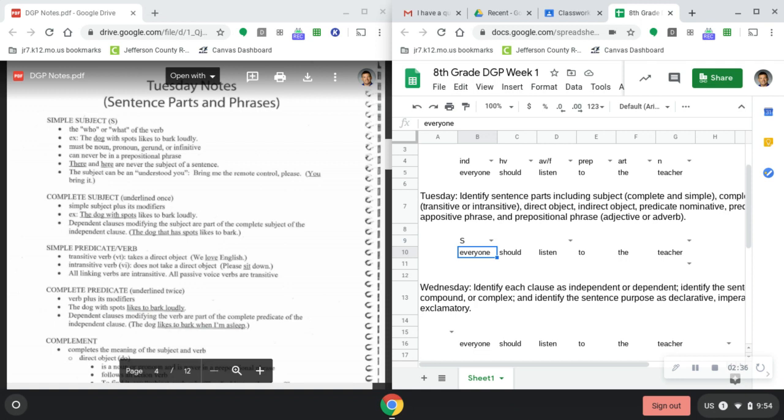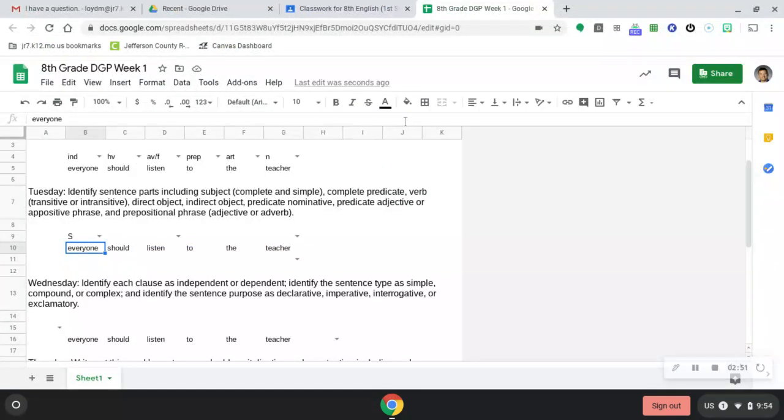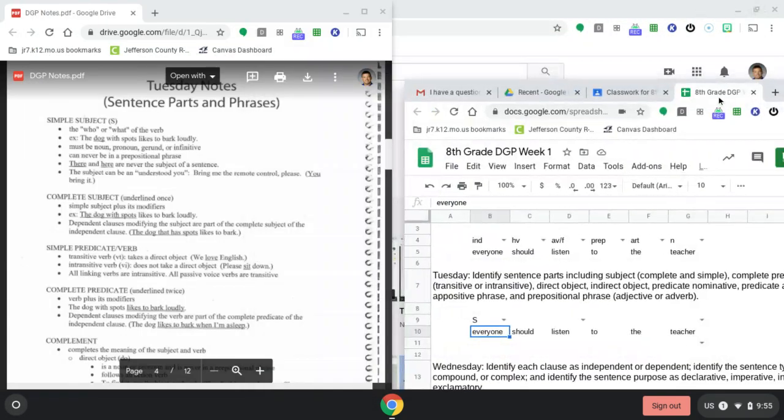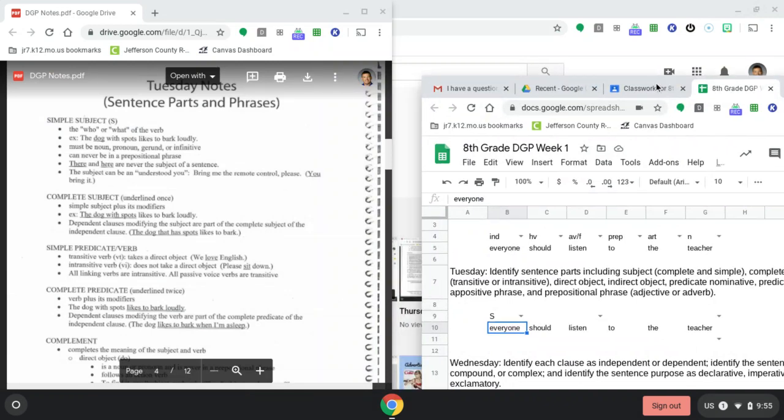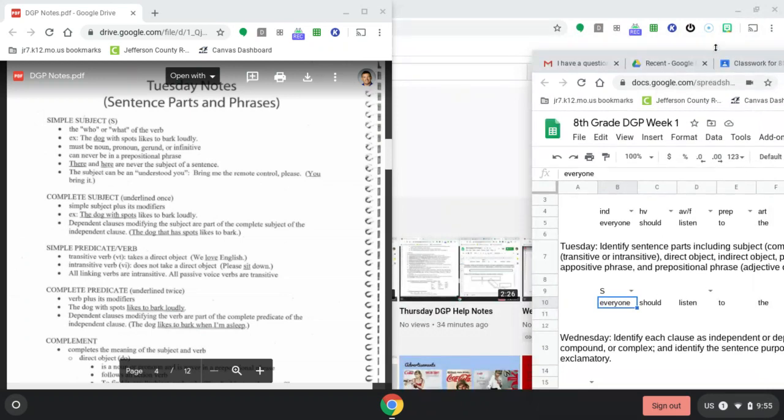This year we have this in Google Sheets, so we have to learn how to underline in Google Sheets. The first thing I'm going to do is select the box that says everyone. I'm going to hit my three buttons here that show more because I haven't shrunk down. Maybe you won't need to because you have the full toolbar already showing in a full window. Again, I like mine shrunk down so that I can see my DGP help notes and see everything and move everything around all at once.